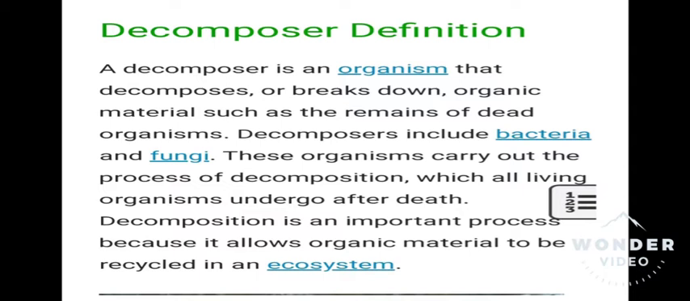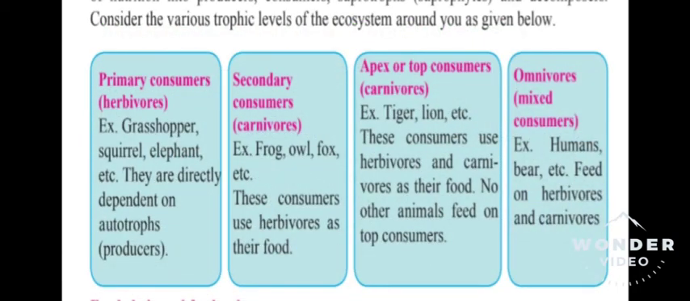A decomposer is an organism that decomposes or breaks down organic material such as the remains of dead organisms. Decomposers include bacteria and fungi. These organisms carry out the process of decomposition, which all living organisms undergo after death. Decomposition is an important process because it allows organic material to be recycled in an ecosystem. Examples of primary consumers, secondary consumers, apex consumers, and omnivores are given in the chart.